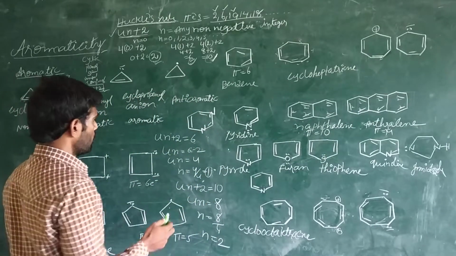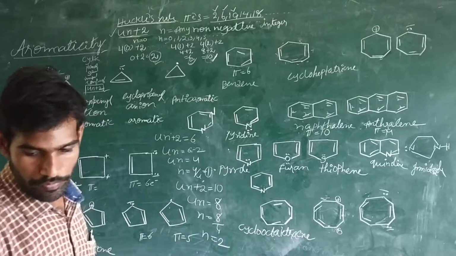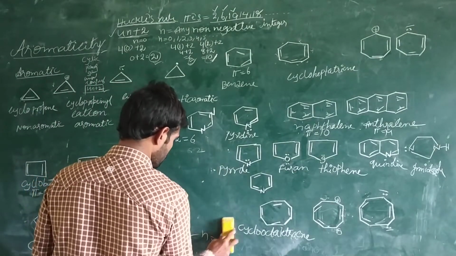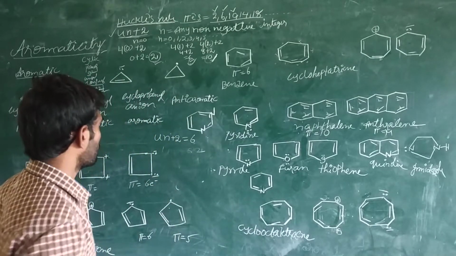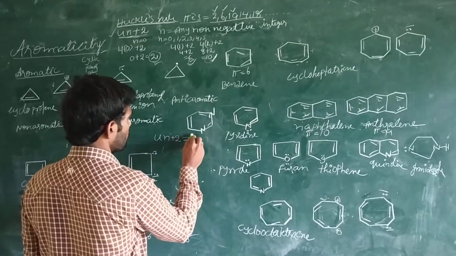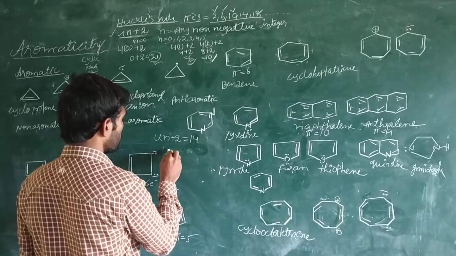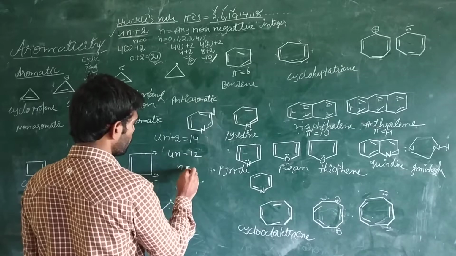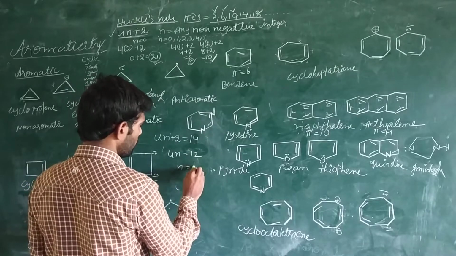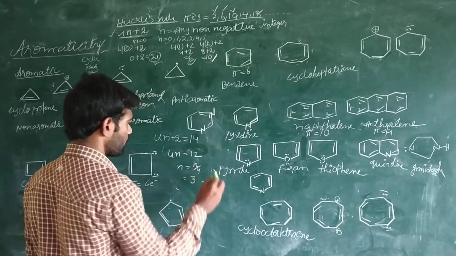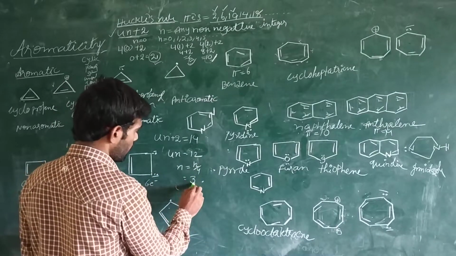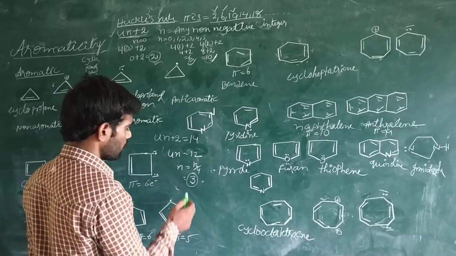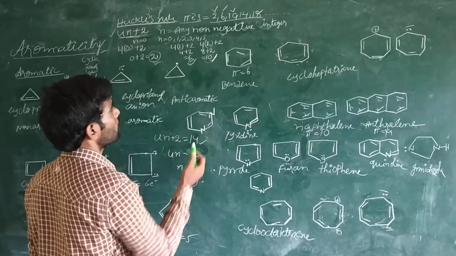For example, 4n plus 2. Here I have written 14 electrons. 4n is equal to 14 minus 2, 12. n is equal to 12 by 4, which is 3. If 3 rings are attached, it can accommodate 14 electrons.